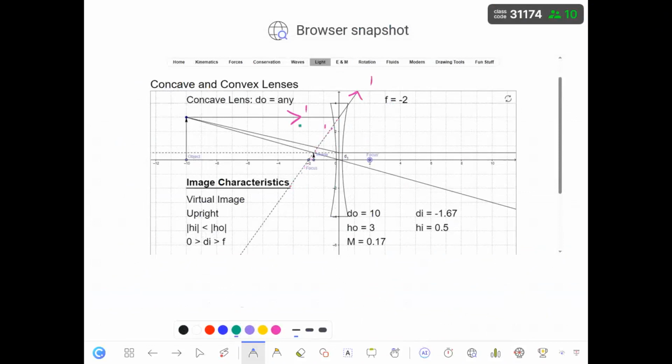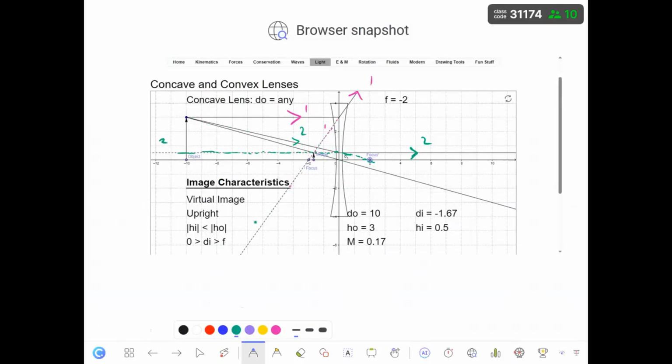Number two, if you extend the incident light and it passes from the focal point, the refracted one will be parallel. And you would be able to extend the refracted light as well. So this is number two.